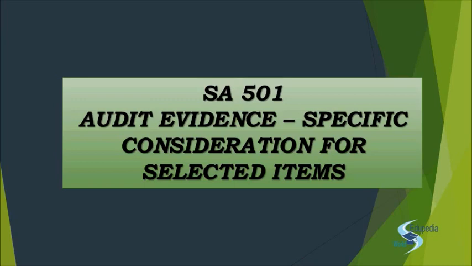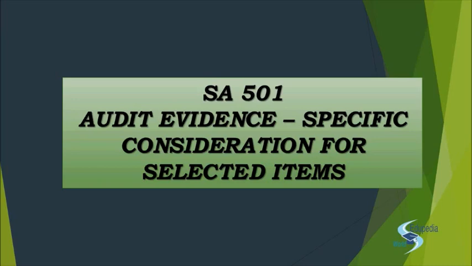If you see, SA 500 was audit evidence, SA 501 is again audit evidence, but here we are seeing specific considerations for selected items, which means even for these selected items, we have 3 selected items in this SA, and even for them the general procedures have already been covered in SA 500. But over here what we'll be dealing with is something additional, something more than what we had been required in SA 500.